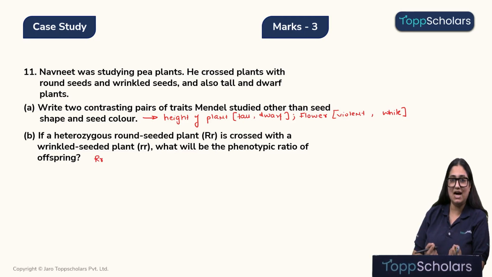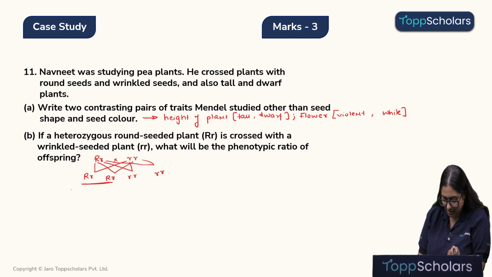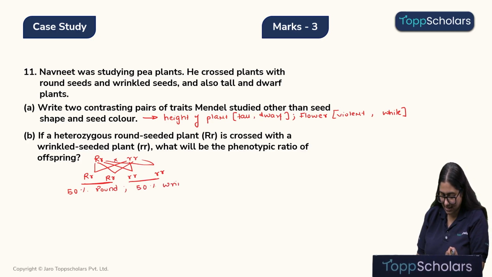He crossed a round seeded heterozygous plant with a wrinkled seeded plant. Right. Now here what are the possible combinations that he may get? He may get 50% round seeded plants and 50% wrinkled seeded plants.